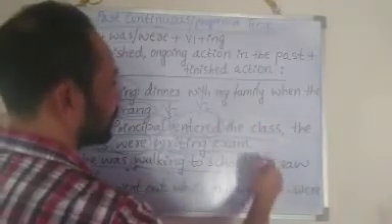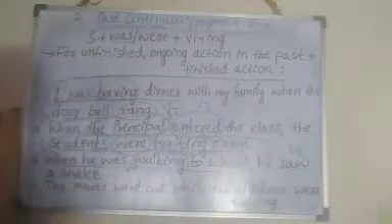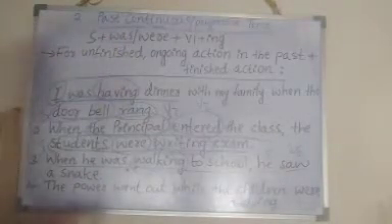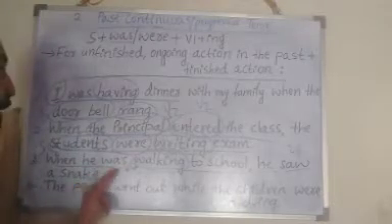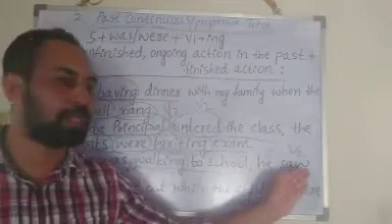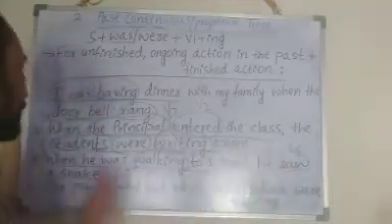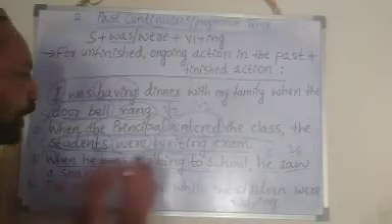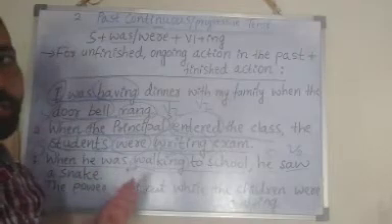He is the subject, saw is V2 form, and snake is the object. So two actions you can see here. One action was going on, at the same time another action happened. Simple past tense happened. He saw a snake. When he was walking to school, he saw a snake, right?